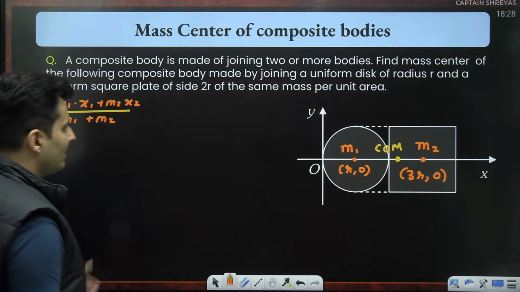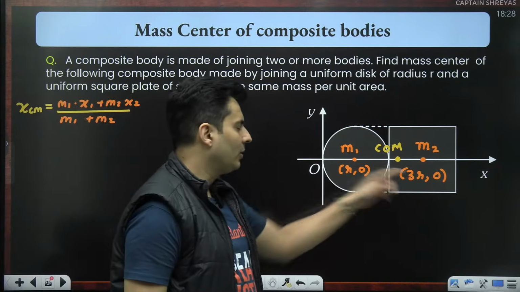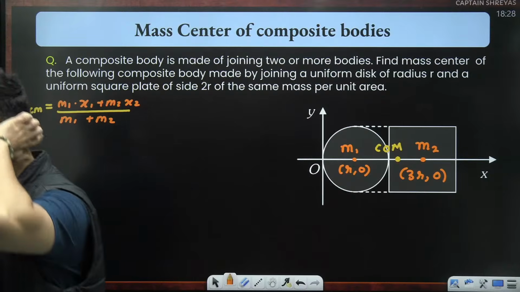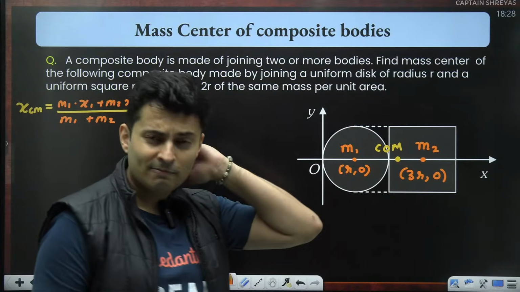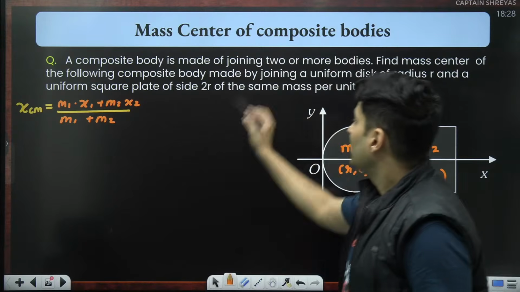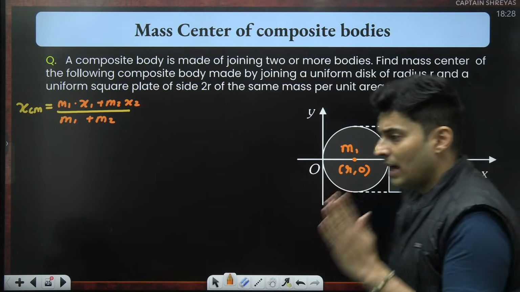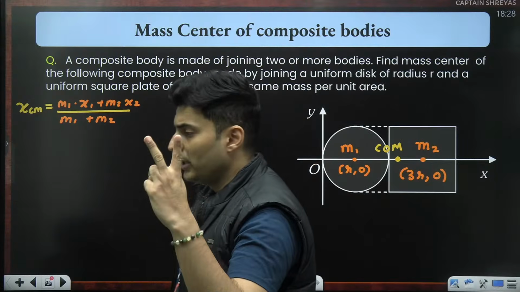The problem is I know x1 and I know x2, but I don't know m1 and m2. You will be like, okay sir, what do I do? Read the question. Isn't it a disc and a square plate? Means it's a lamina, it's like a sheet, it's a 2D diagram.